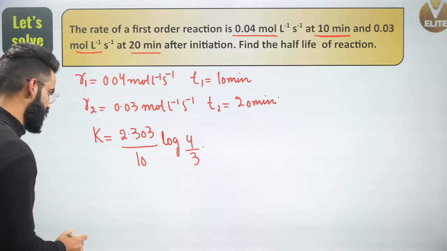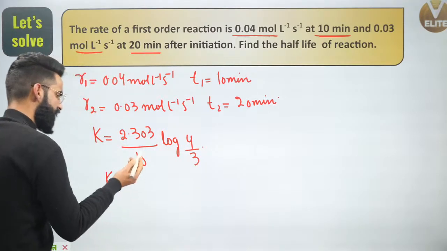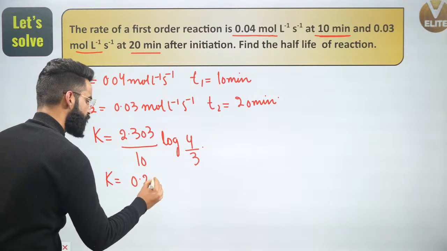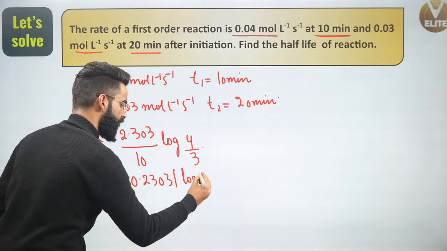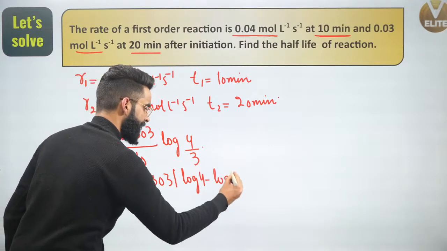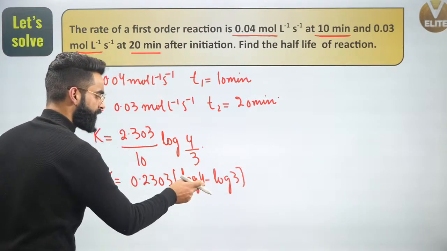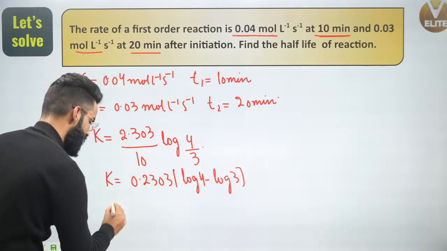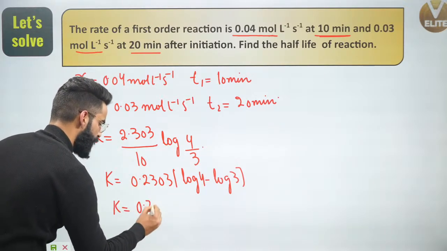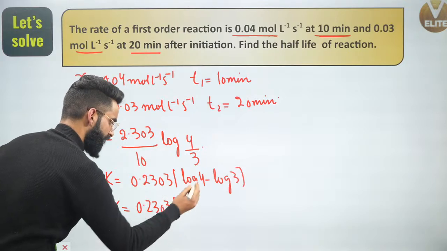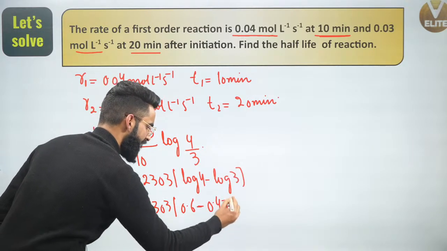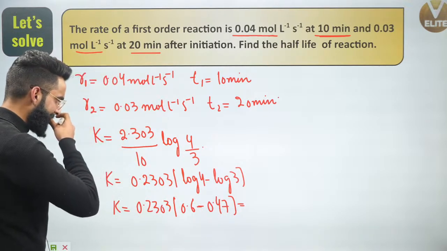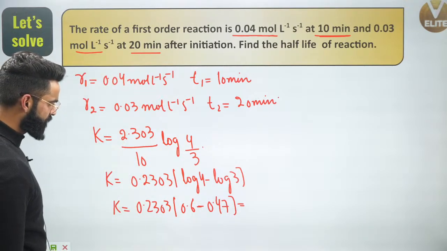And what that calculation part is going to be, I'll write K is equal to 0.2303, and log of M divided by N is simply log of M minus log of N. I hope you remember the values of log 4 to the base 10 and log 3 to the base 10. K is equal to 0.2303 multiplied by log 4, which is simply 0.6, log 3 is 0.47, and the value is going to be what?